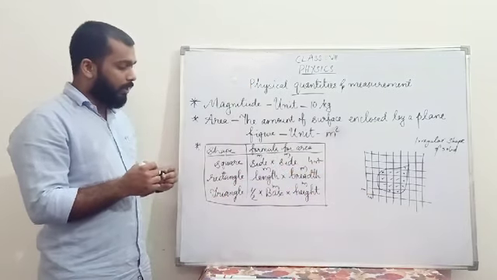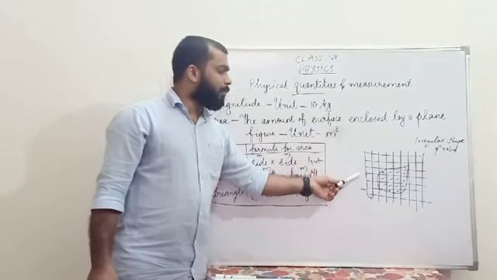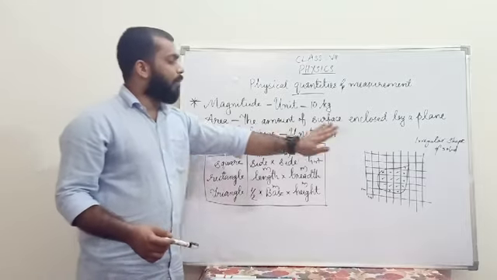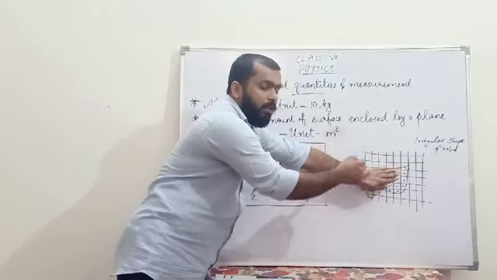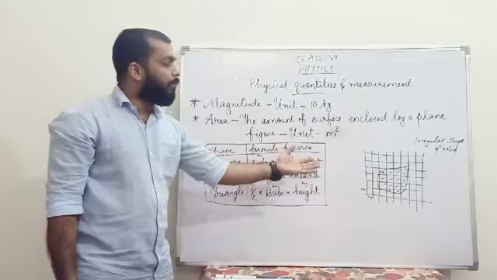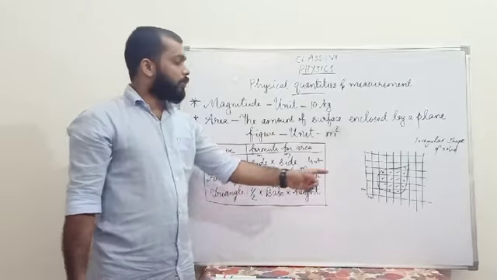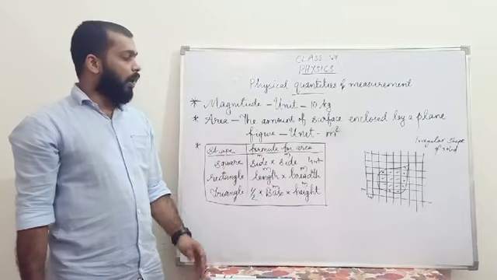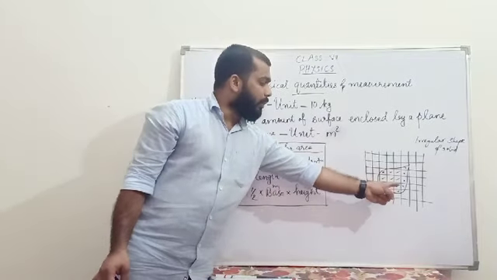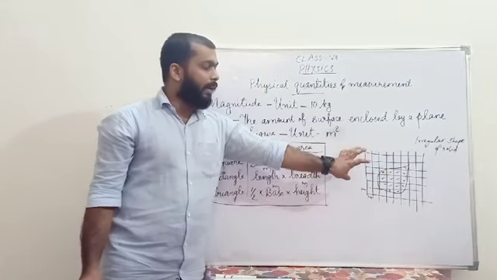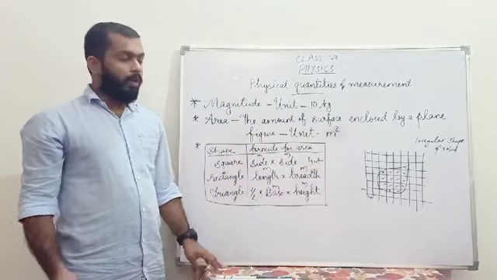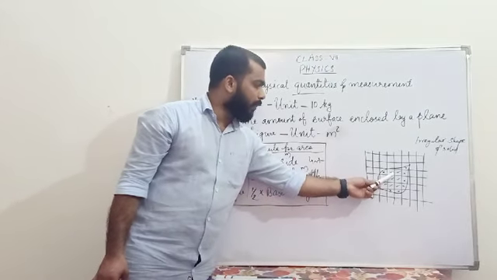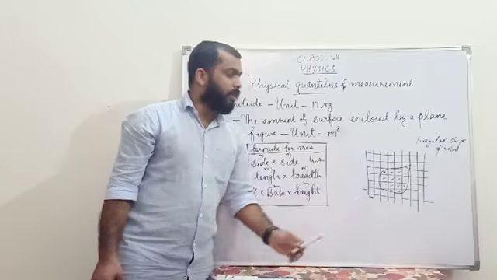So we are going to take a graph paper, and on the graph paper we are going to place a leaf. The leaf will be placed on the graph paper, and we are going to just take the outline of the leaf. After that we will remove the leaf from the graph paper, so that you get the outline. Then the next step is you are going to count the full figures. That means how many full boxes are there inside the outline. Inside the outline, how many full boxes are there? 1, 2, 3, 4, 5, 6, 7, 8 full figures are there.